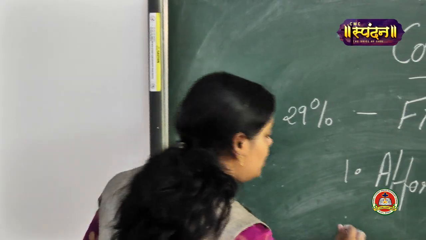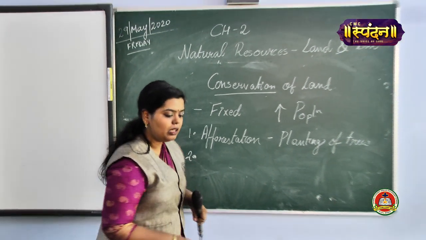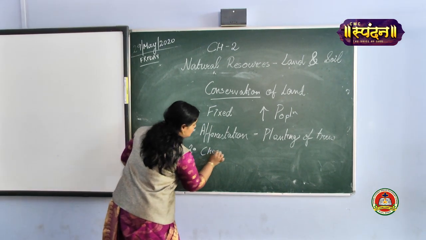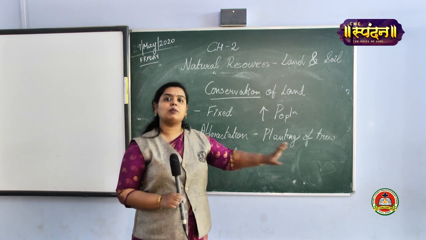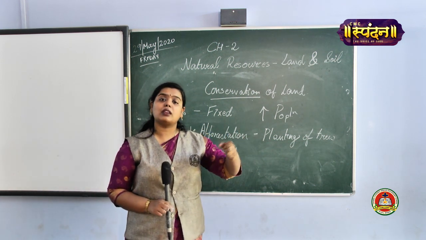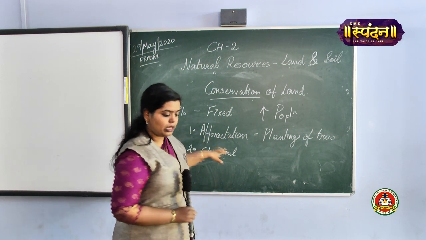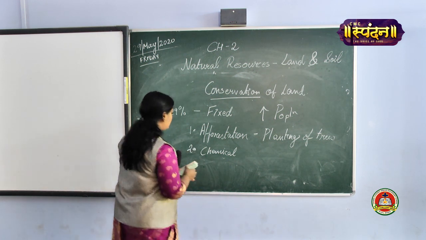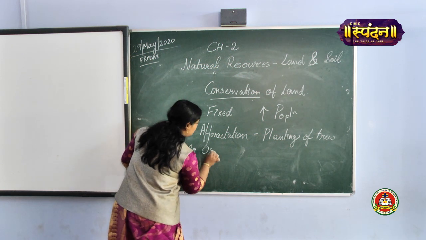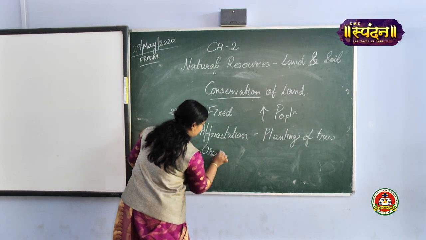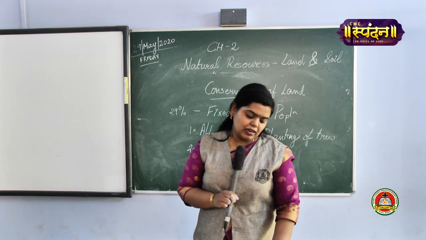The next topic is utilization of more chemical properties. How will you utilize more chemical properties? Chemical properties means the minerals and the humus that are available on land; you should utilize them. More organic manure should be utilized. Fine? You can write over here, utilization of organic materials on land.